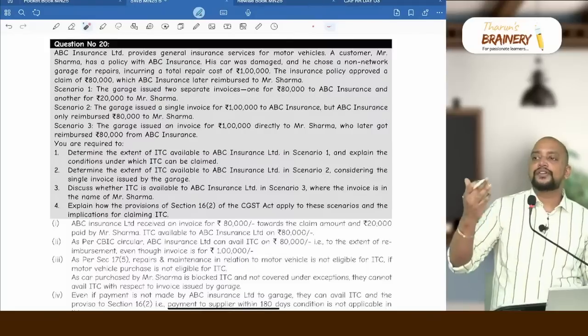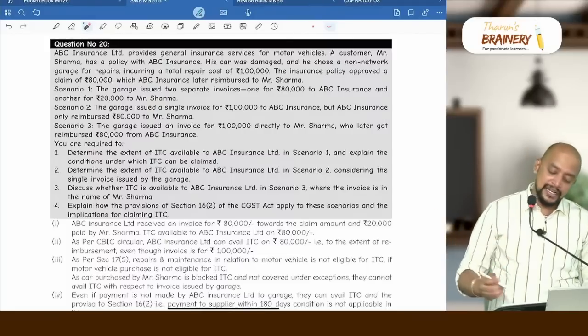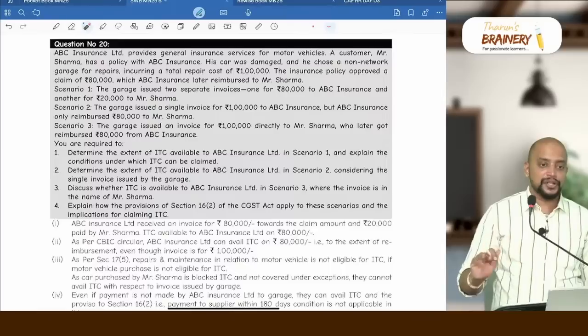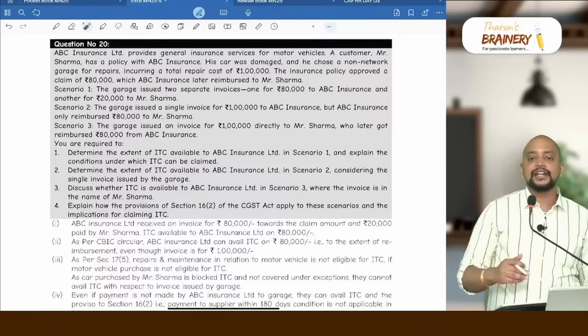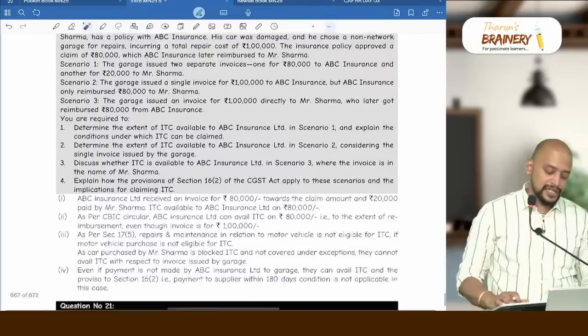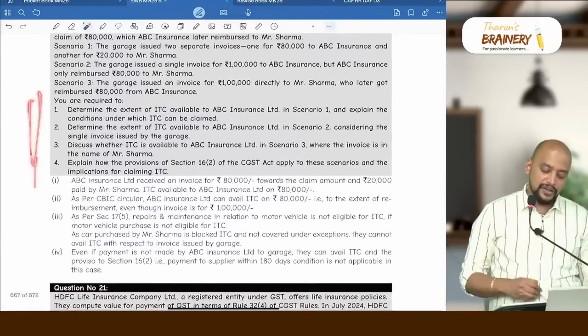No, because the motor vehicle purchased is not eligible for ITC, so he cannot take ITC with respect to that 1 lakh also. Is it clear? Insurance company definitely cannot take ITC because the invoice is not in the name of the insurance company. That is the answer for these 3 questions.